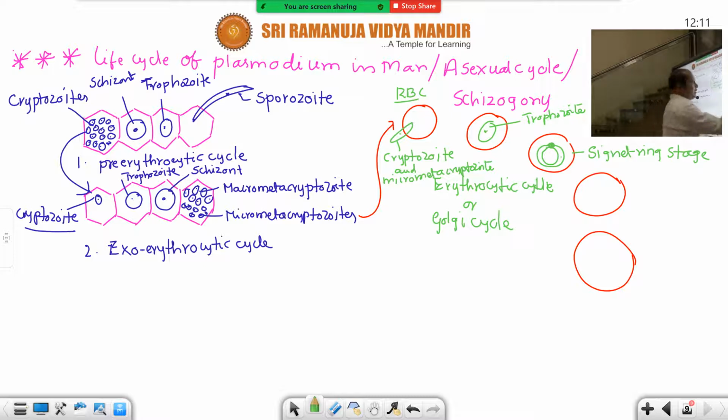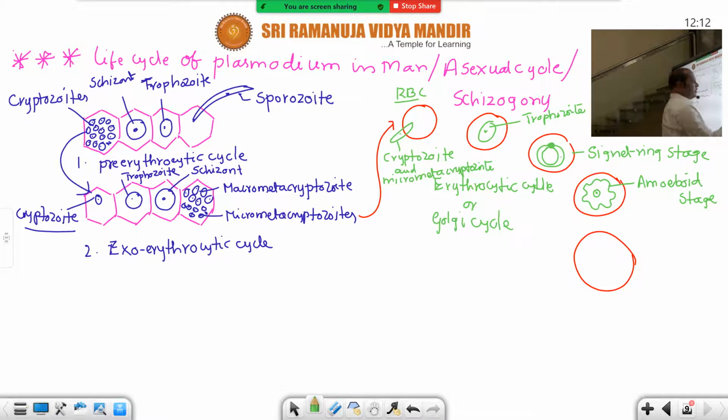So signet ring stage. In this stage, inside they develop pseudopodia. This is the active feeding stage with nucleus and pseudopodia etc. It looks like amoeba. Hence this stage is called amoeboid stage. Already I told you there are so many events that occur in the amoeboid stage. Parasite releases antigens called Schüffner's dots, and also the RBC enlarges in size, called hypertrophy. All these I have given.